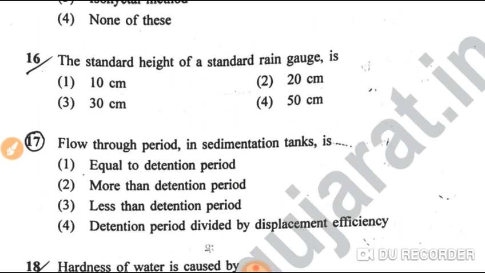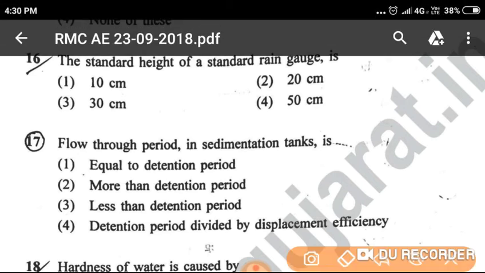Question number 16, the standard height of a standard rain gauge is: option 1, 10 centimeter; option 2, 20 centimeter; option 3, 30 centimeter; option 4, 50 centimeter. So the standard height of a standard rain gauge is 50 centimeter. That is option 4, the correct answer.